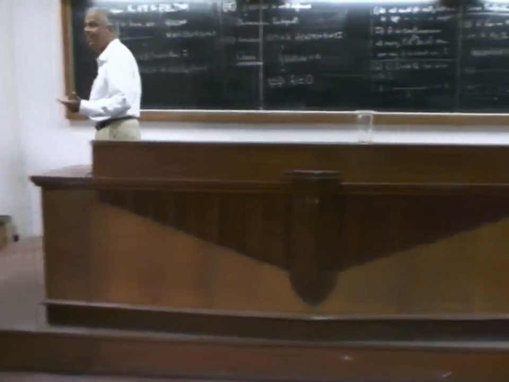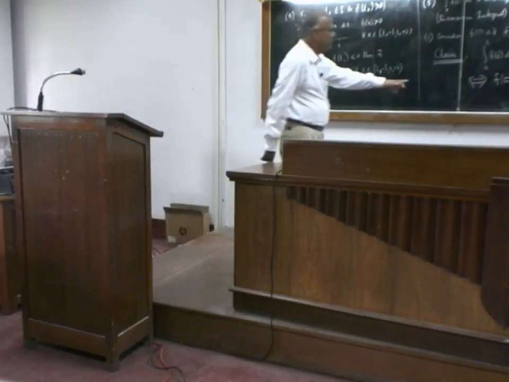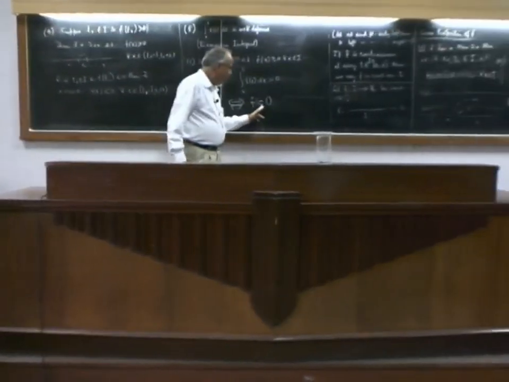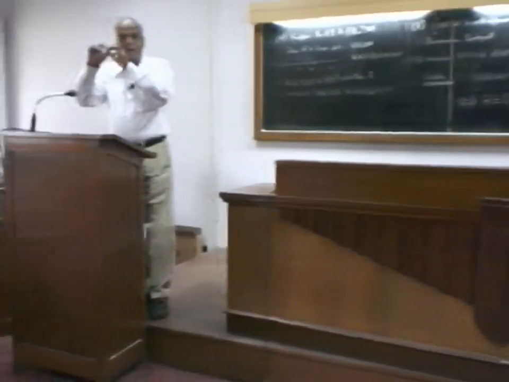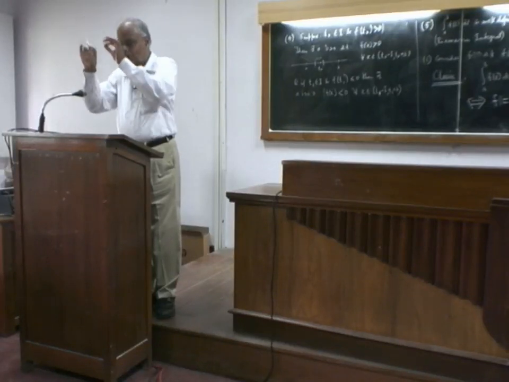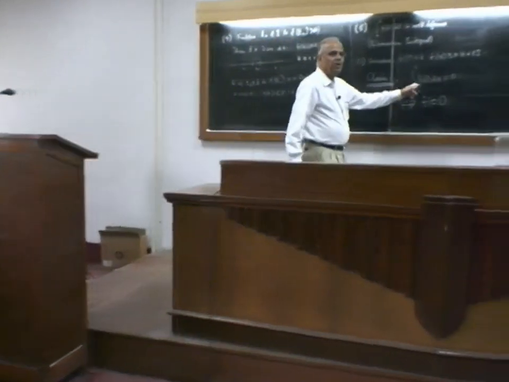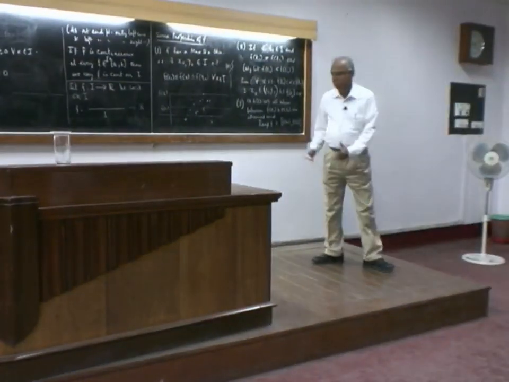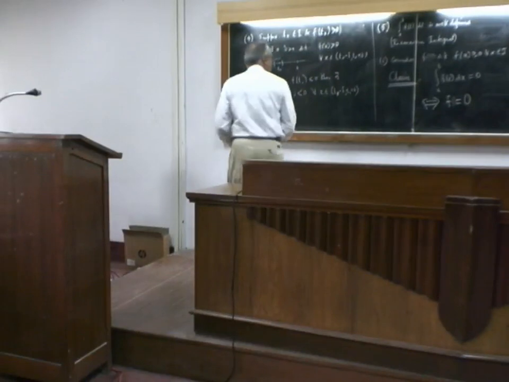What is meant by f is 0? f is 0 at all the points. This is the 0 function. So if it is not the 0 function, at least at one point it will be positive. If it is positive at one point, in a neighborhood it is positive. So what happens to the area? That will become strictly positive. Therefore, the integral will become strictly positive, which is a contradiction. That is all the common sense idea is. So the integral of f(x) dx is equal to 0 if and only if f is equal to 0.